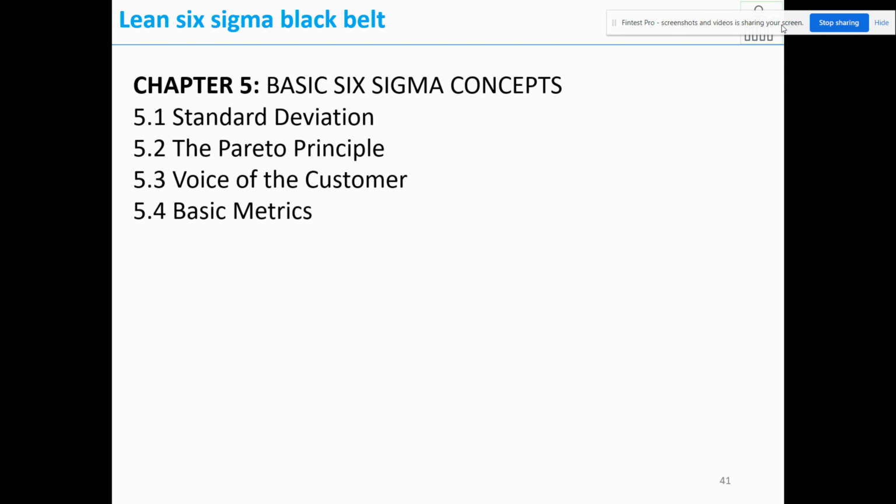To see basic Six Sigma concept. So before going into the contents, let me explain you in brief what is Six Sigma. We have seen it already, but still let me revise. So Six Sigma.